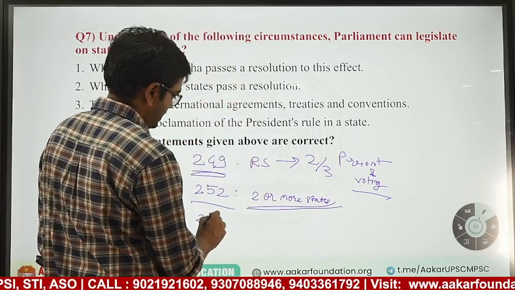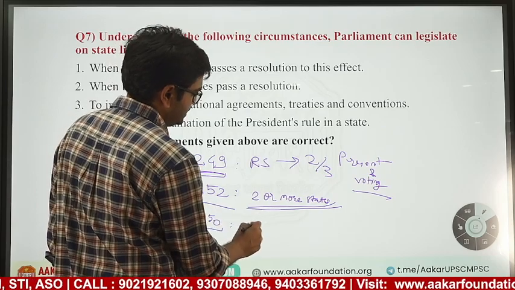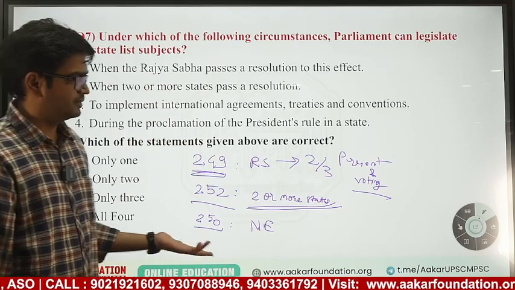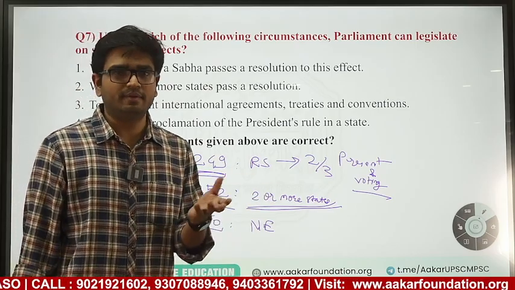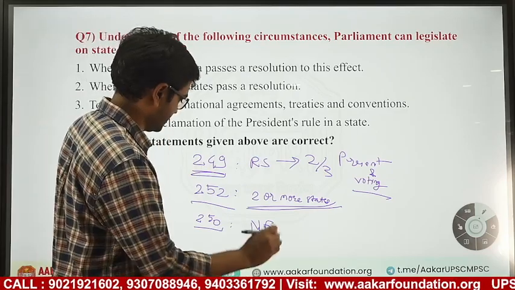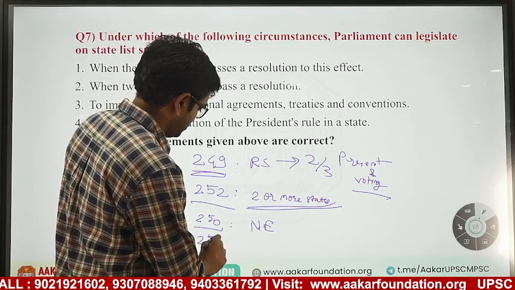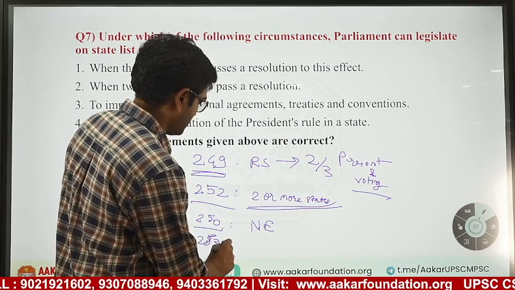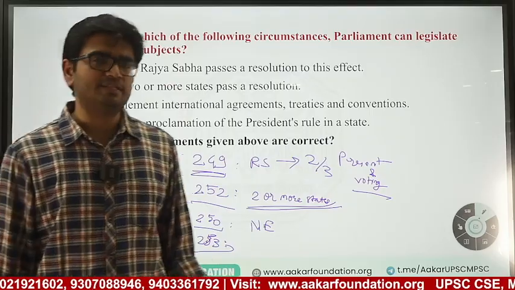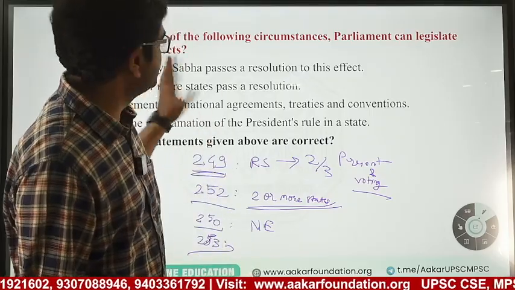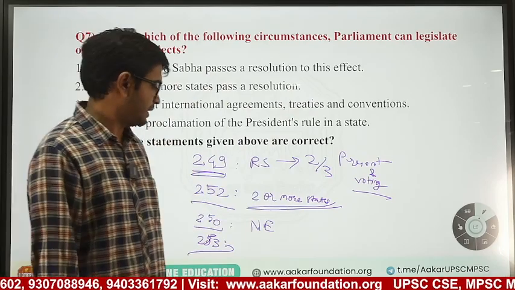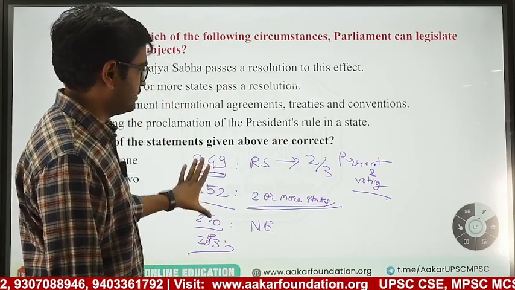Then Article 250, in case of national emergency, state list automatically behaves as a concurrent list, so parliament can pass legislation on state list. And further, Article 253: if any international commitment is there, then parliament can legislate on state list without considering the state. They need not ask any state, they can directly go for it. So these are the four conditions.